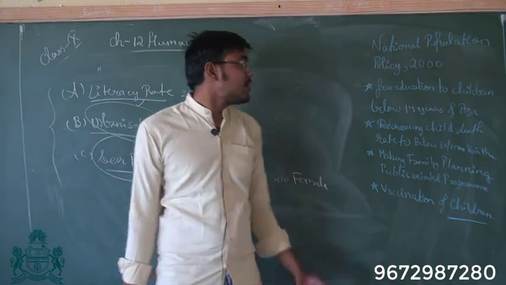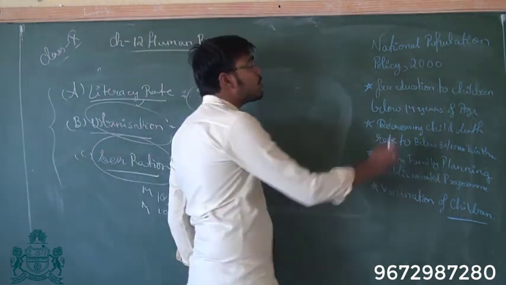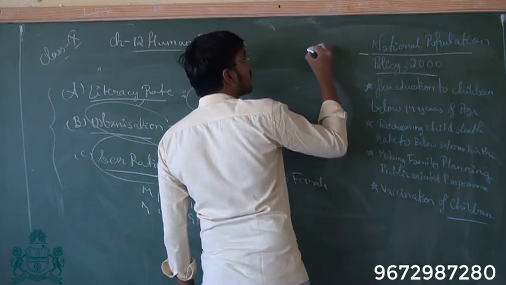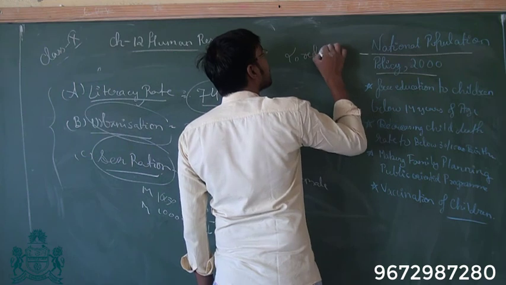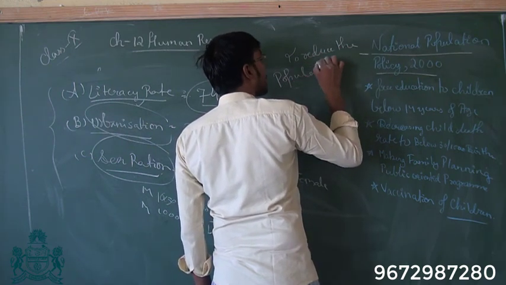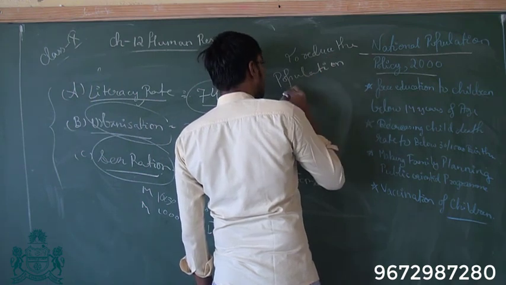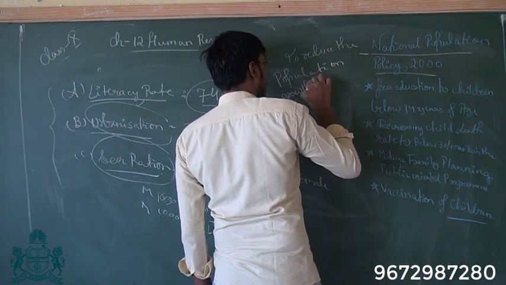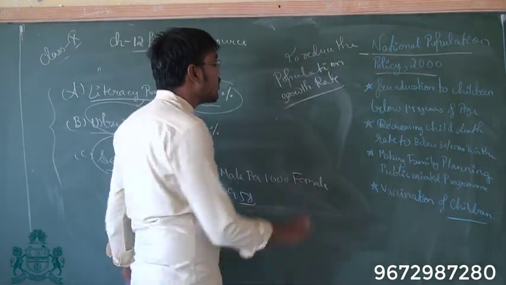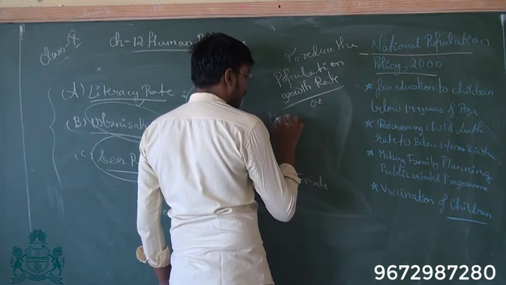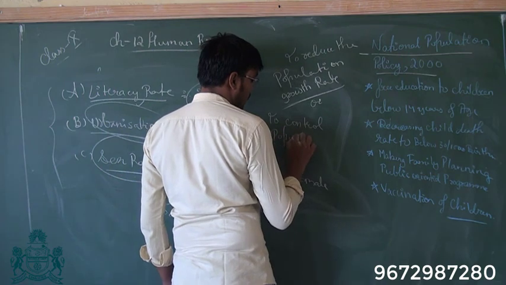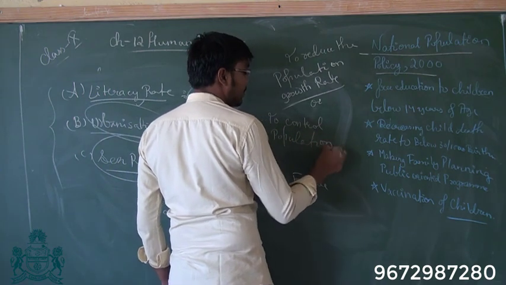Now first we will cover the National Population Policy. National Population Policy means this policy was brought in so that to reduce the population growth rate, or you can say to control population.